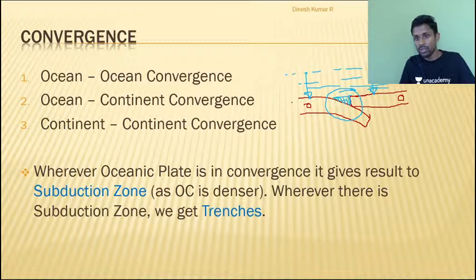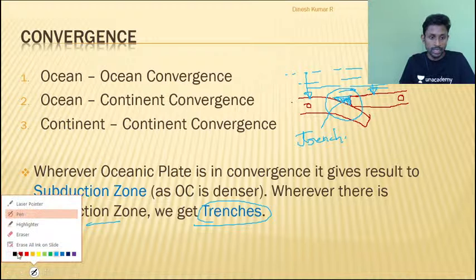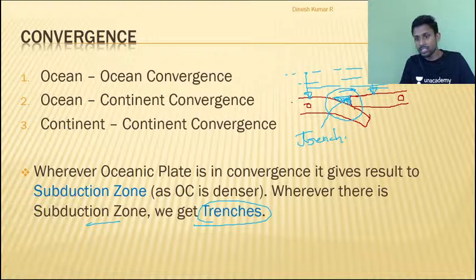So this area where the ocean is deeper is actually referred to as trench. So can you see, wherever there is a subduction zone, we get trenches. Along the subduction, the deeper portion is referred to as trench. Apart from that, can you see another very important point: the plate that is subducting is moving into the mantle area, into the asthenosphere, and we know that the temperature inside the asthenosphere is very high, so it will start melting here.